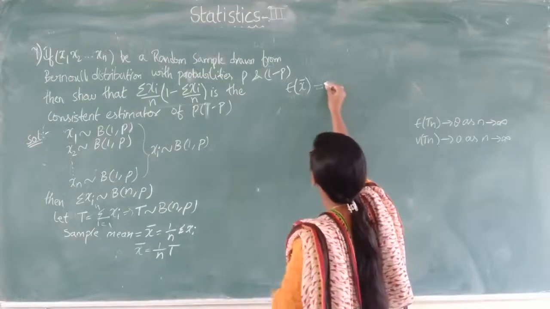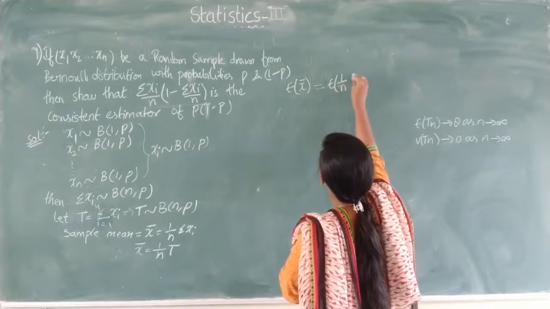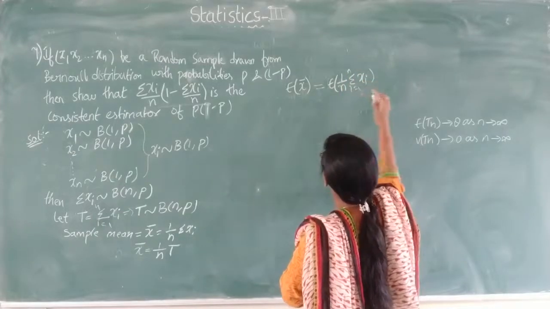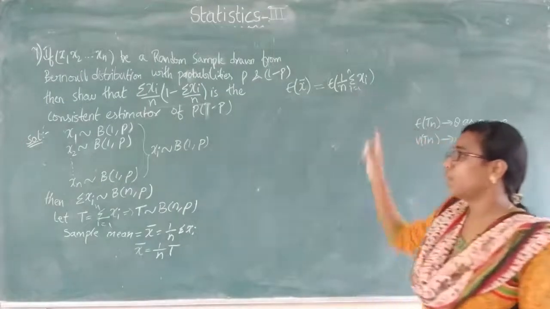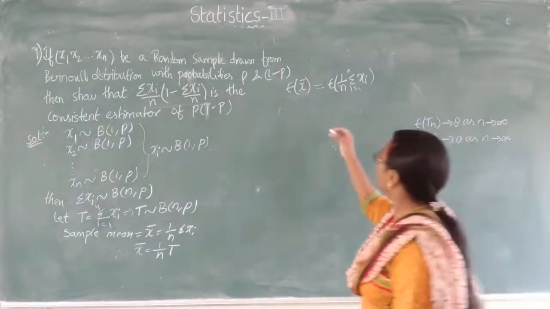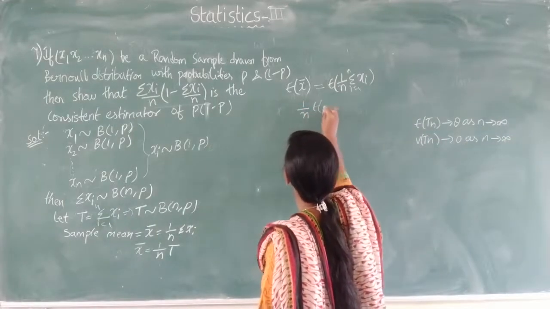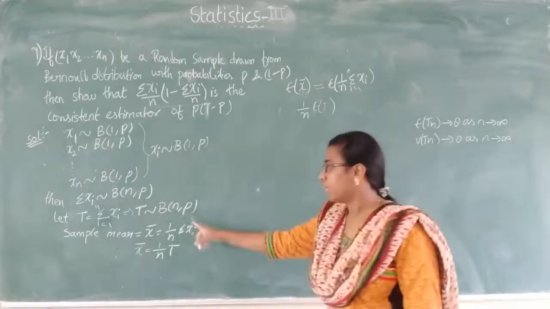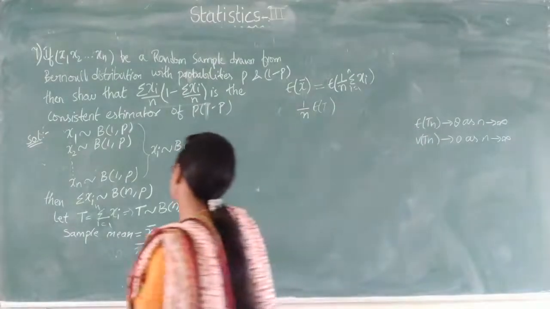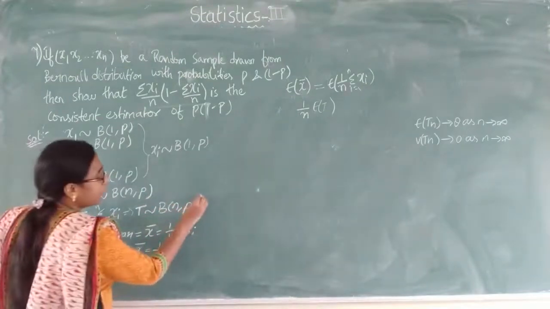Instead of writing x bar, you can write it like this, that is expectation of 1 by n summation i equals 1 to n xi. So what is summation xi value? Summation xi is t, as we have assumed, so you can write t here. 1 by n is constant, so 1 by n expectation of t. So here t follows the binomial with n comma p. So whenever a variable follows binomial with n comma p, what does it mean?